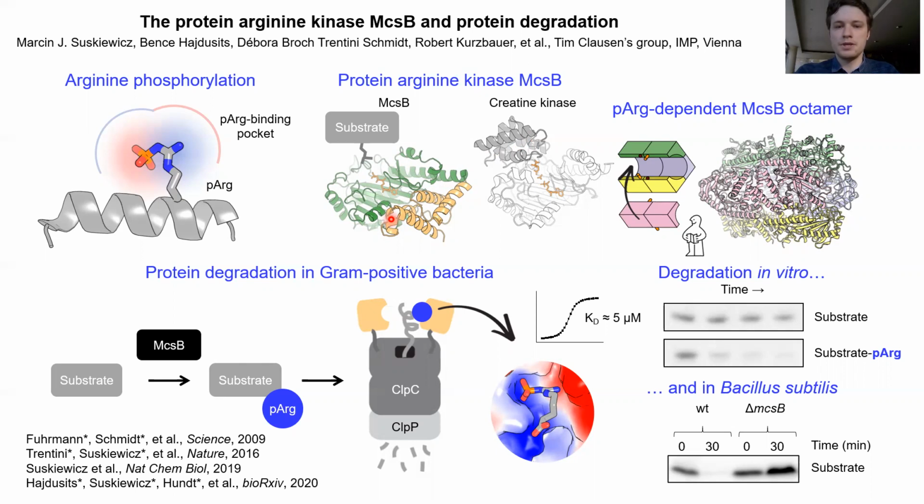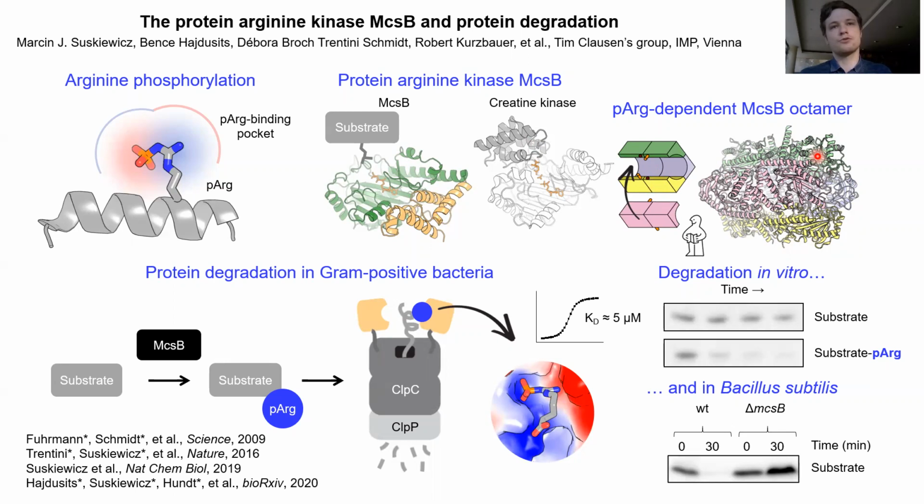Now, because McsB autophosphorylates on an arginine residue on the other side, the McsB dimers, and this is illustrated here in this diagram, can self-assemble into an octameric cage. And the pins here represent the phosphoarginine residues, and the holes are phosphoarginine binding pockets. So we also managed to crystallize this octameric cage.